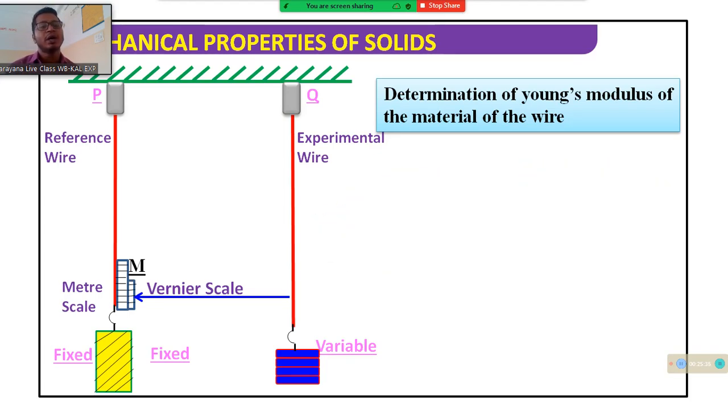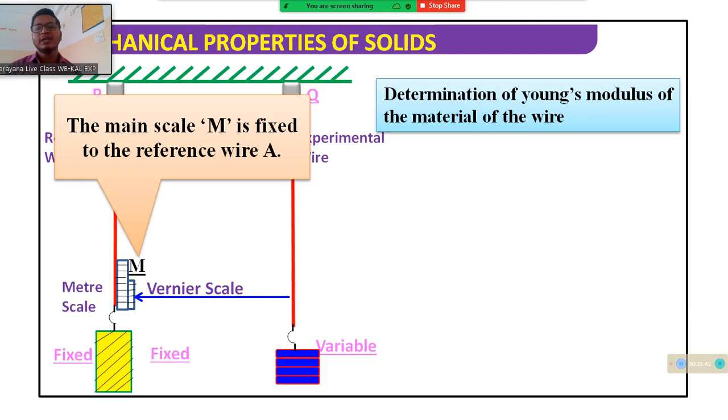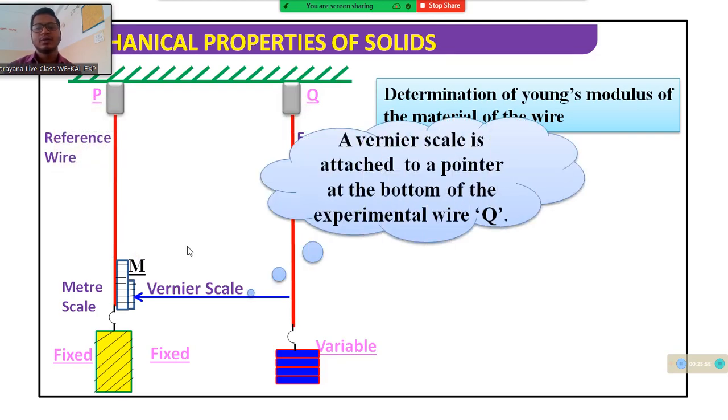Determination of the Young modulus for the material of the wire. To the main scale, M is fixed. What is the main scale? This is the reference, given as the main scale M. The main scale is fixed to the reference wire. Next, A is the vernier scale attached with the pointer to the bottom of the experimental wire Q. Okay.